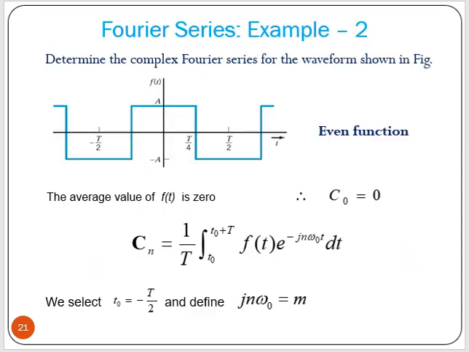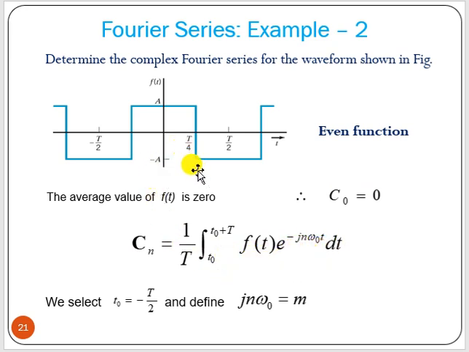Now, say for example, a problem: you have to determine the complex Fourier series for the waveform. Now this is an even function, we can see. So if we find out c0, c0 will be 0. Now cn you have to find out, that is 1 by T, integral from t0 to t0 plus T, that is for one period, of f(t) e to the minus jn omega 0 t dt.